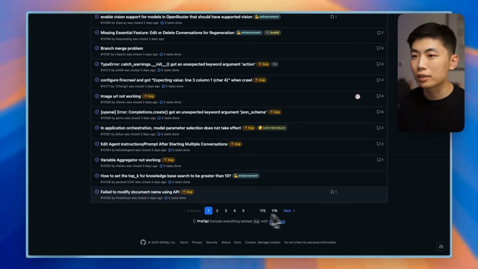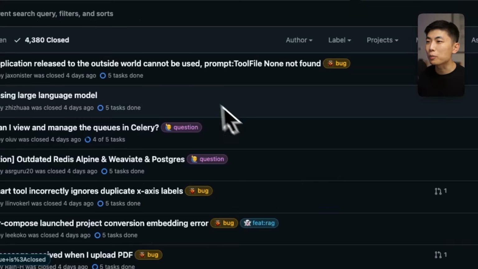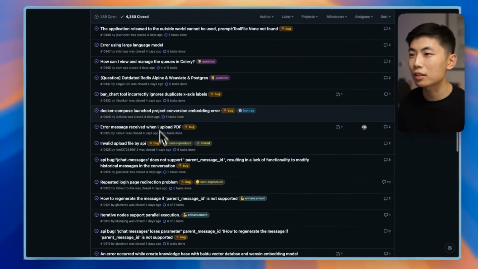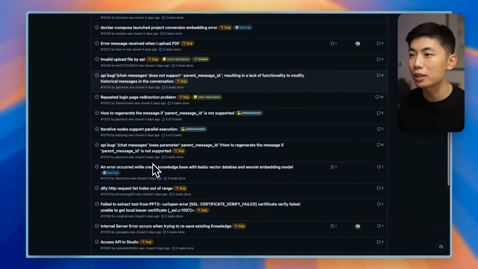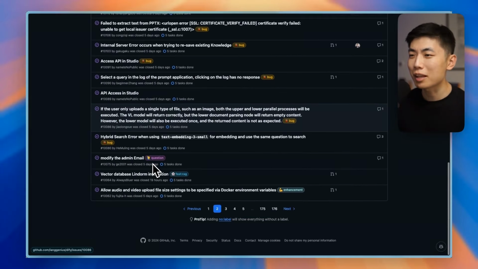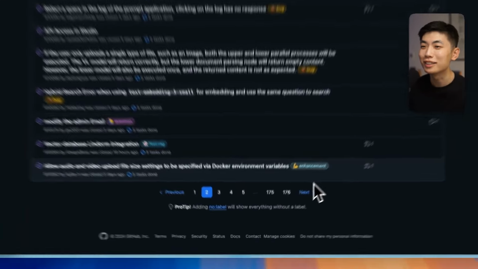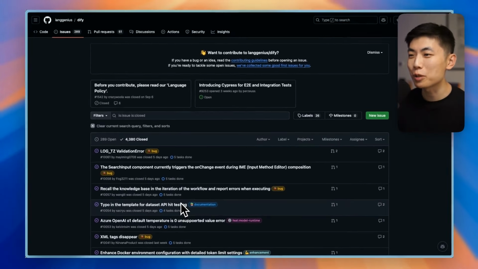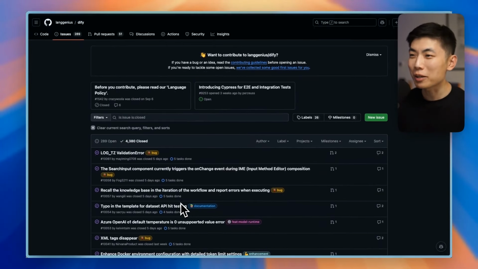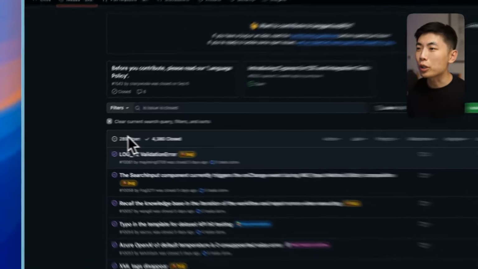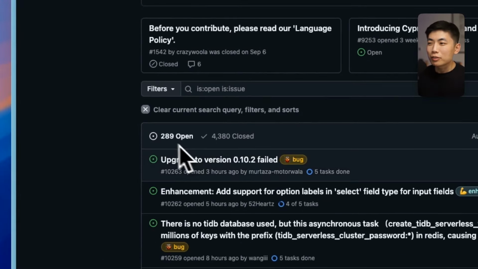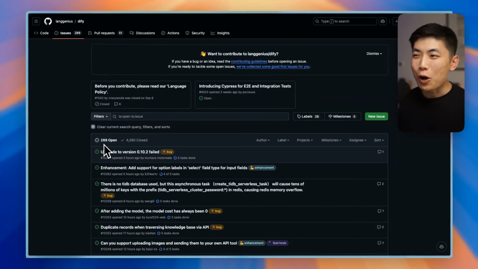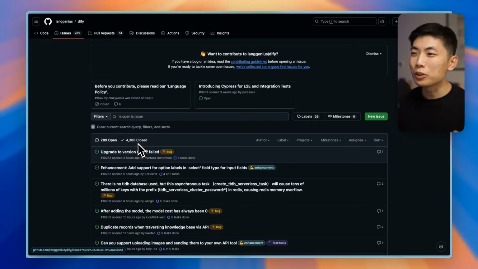And wow, this is just issues from within the past 3 days. There's a ton of activity actually going on within this repo, which is pretty amazing to see. I think it's been a while since I last saw a repo that was this active. Okay, closed ones, that's looking great. And then open ones, you also want to look at the number of open issues versus the closed issues.